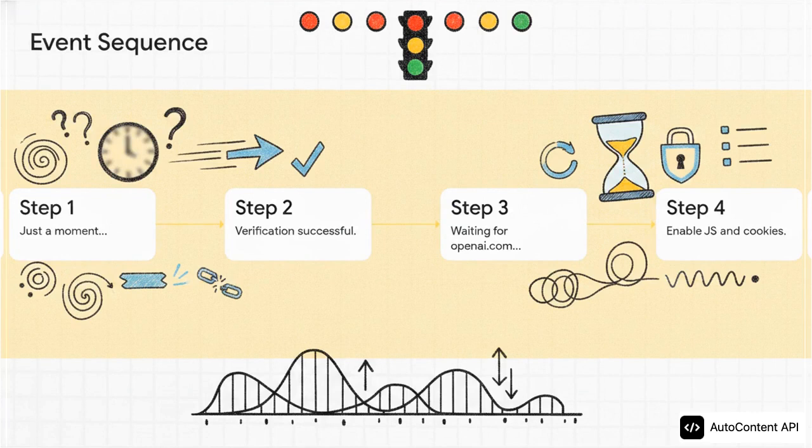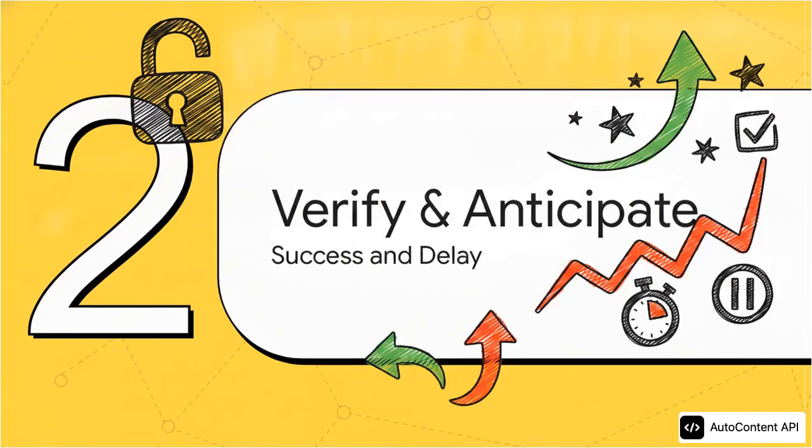Let's see how this builds across our timeline, based on the real-time data we're receiving. So step 1 is that initial ambiguous pause we just discussed. Just a moment. Step 2 brings a sudden whiplash-inducing clearance, verification successful. But almost instantaneously, step 3 drops us right back into a holding pattern, waiting. And finally, step 4 emerges, presenting the ultimate non-negotiable requirements to actually proceed. It's an absolute roller coaster of stop-and-go directives. Which brings us to our next major development.